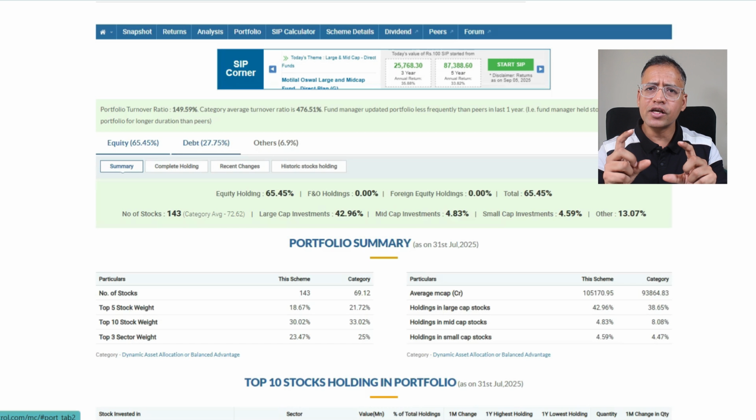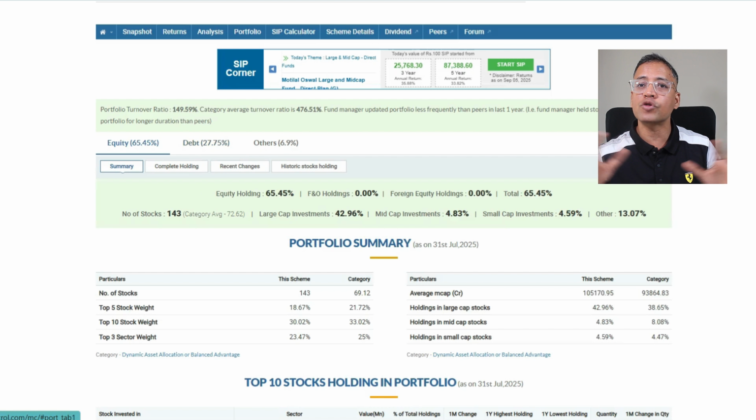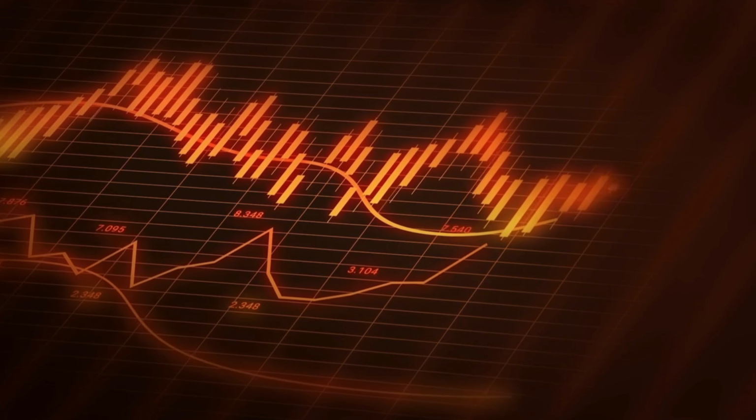Now, debt typically gives you very, very stable returns, 6%, 7%, depending on the debt instrument. But when it comes to equity, that really depends on a lot of other factors. How's the stock market doing, right? So, for example, if this 60% of their portfolio all of a sudden is in a bull run and it generates 20% of returns in a particular year, they might give you better dividends. But if you have another year where the stock market is down and therefore the returns are only 5 to 6%, they might give you less dividends.